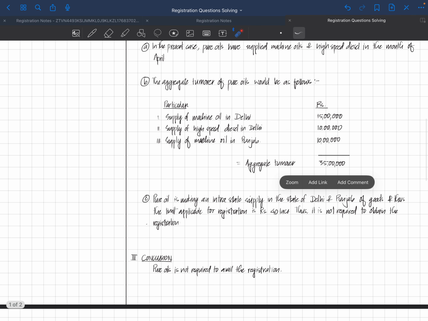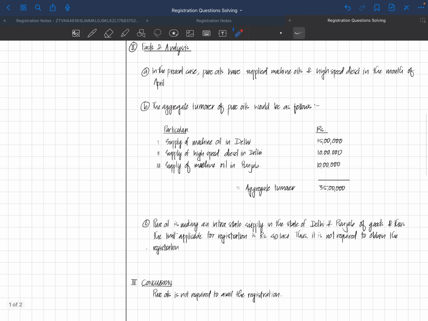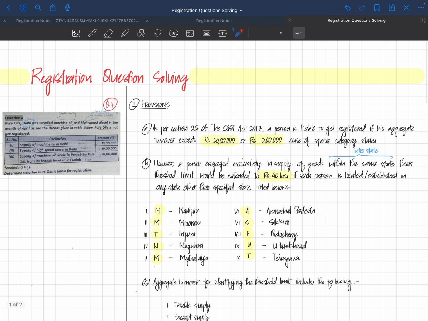So I have discussed this question, and the next video will discuss a few other questions of the same Section 22, because it is a very ample and important part of GST.